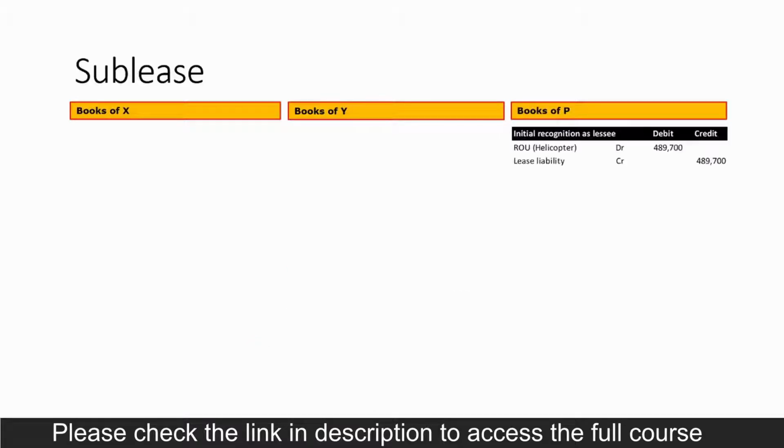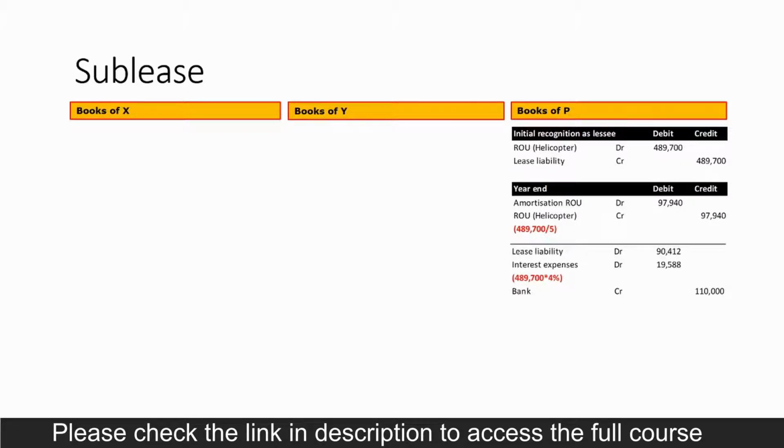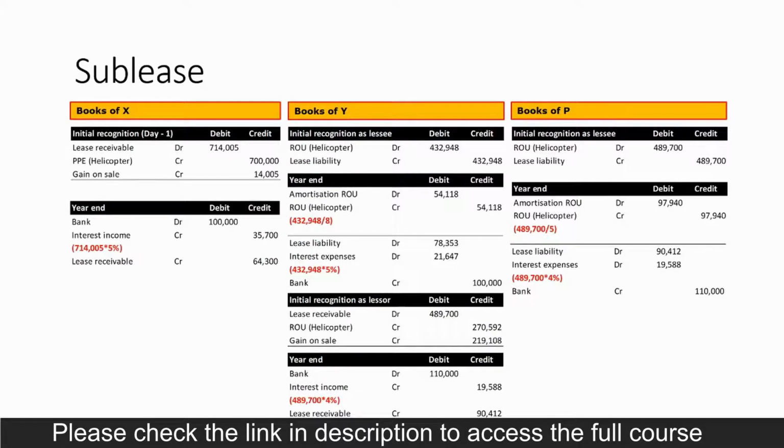P on day 1 will recognize lease liability and ROU and at year end, it will recognize amortization, interest expense along with the first lease rent payment. And now I believe it should be very clear to you how the computation will take place and what all accounting entries need to be passed in the books of all the 3 parties to the contract.